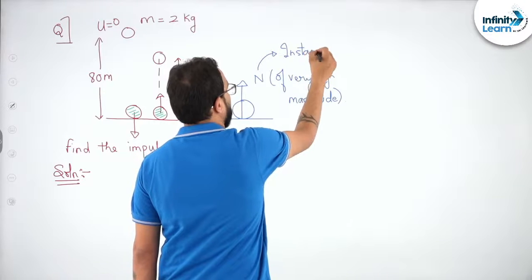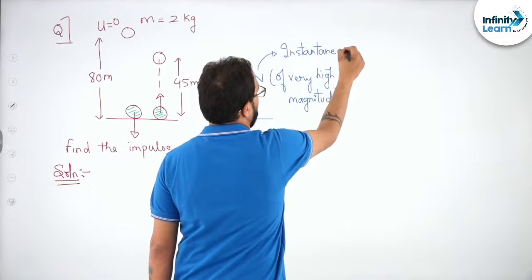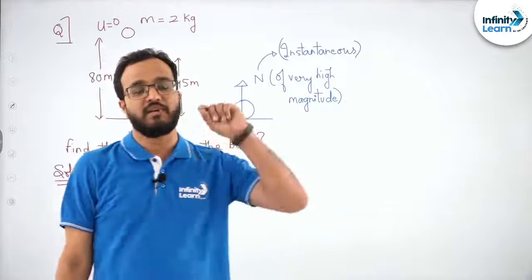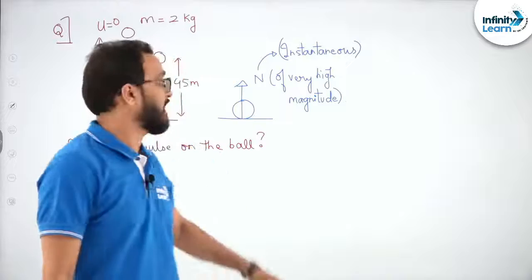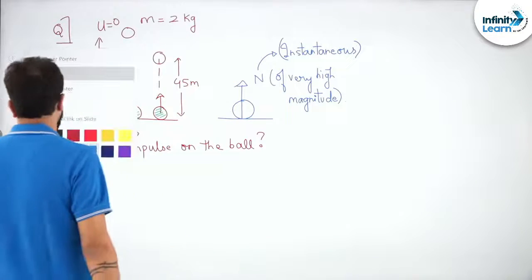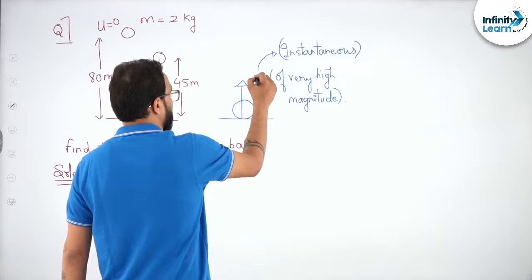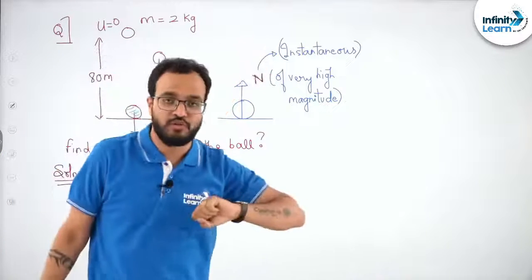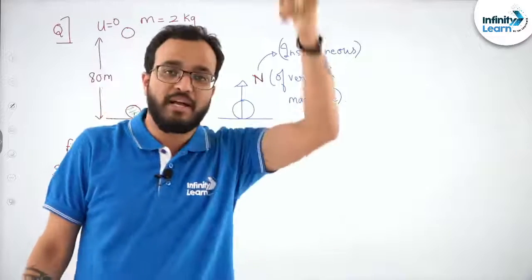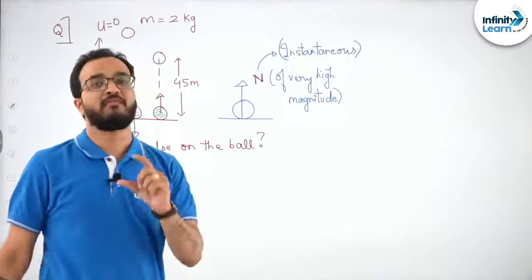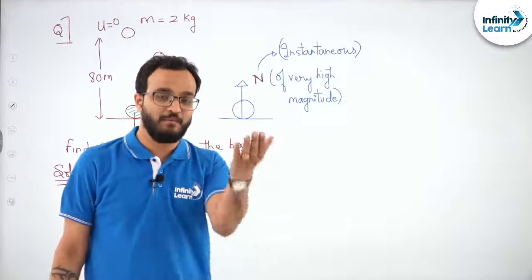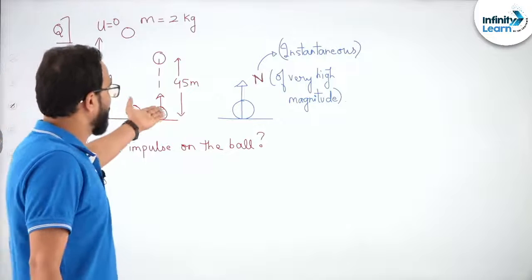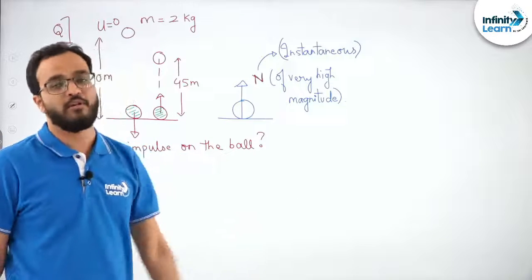Instantaneous. मतलब कि ये बहुत कम समय के लिए आया होगा. It must have come for a very small duration of time and its magnitude must have been very large or very high. Do you understand? Now this particular force of very high magnitude changed the momentum of the ball to such an extent that the ball reversed its direction. Can you see with what velocity it was coming and with what velocity it reversed? That means great amount of momentum change, right?